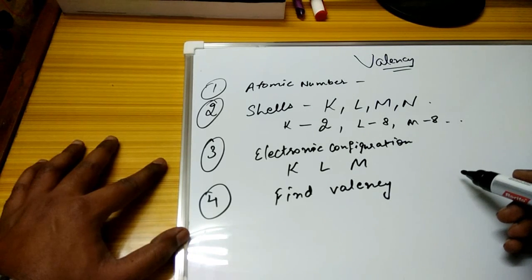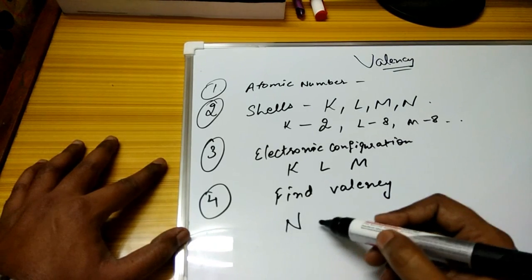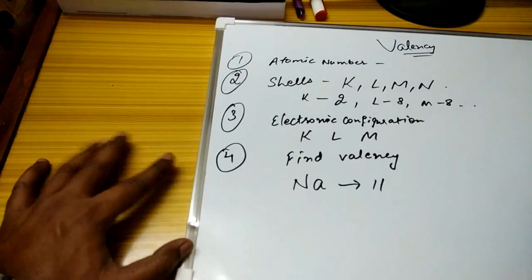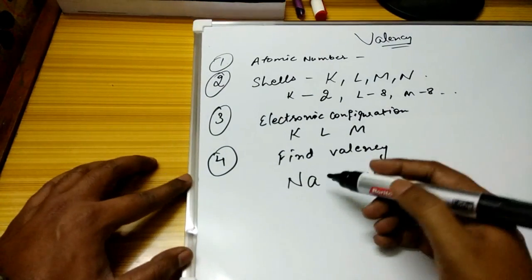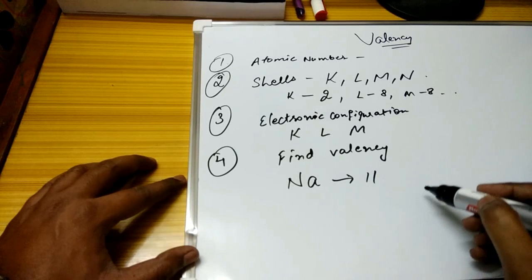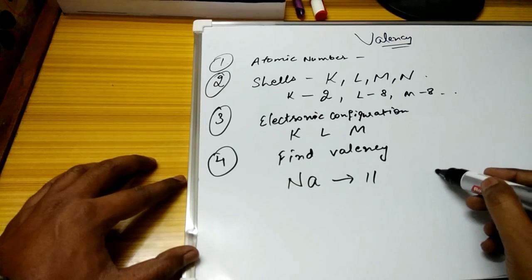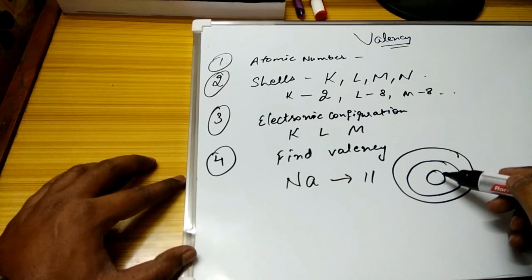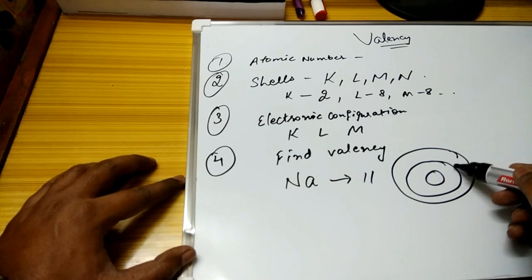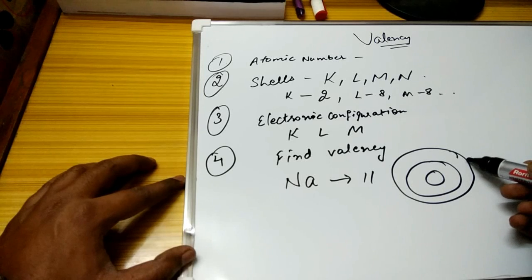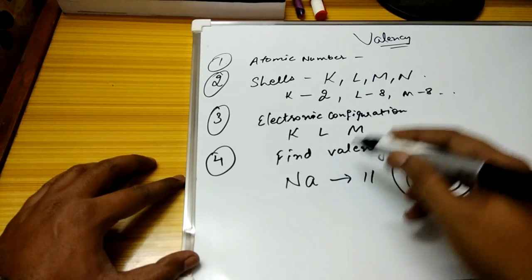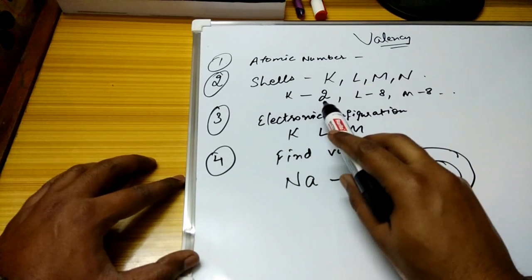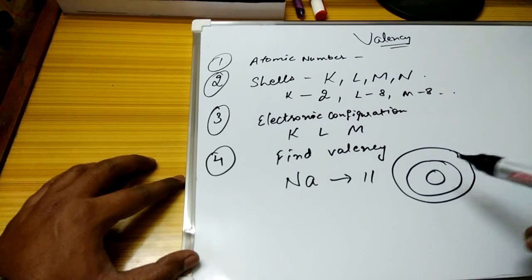Let's take an example: sodium, whose atomic number is 11. If we put the electrons like this, the innermost shell is the K shell, this one is the L shell, and this is the M shell. The second point says that we need to fill only 2 electrons in the K shell.